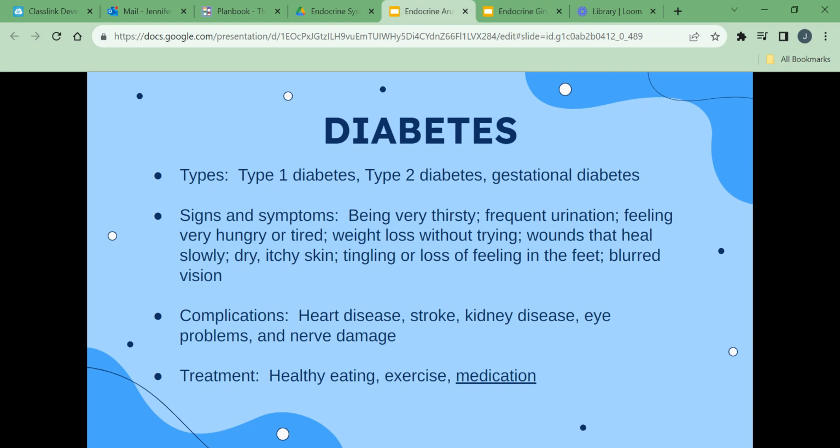Gestational diabetes develops during pregnancy. This type usually goes away after the baby is born. However, the mother is at risk for type 2 diabetes later in life.